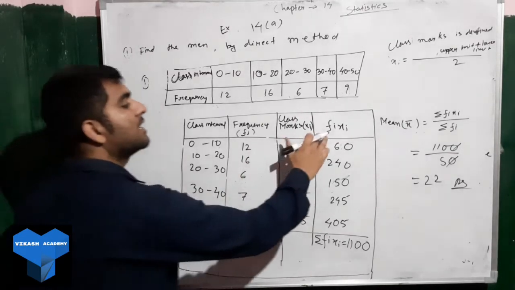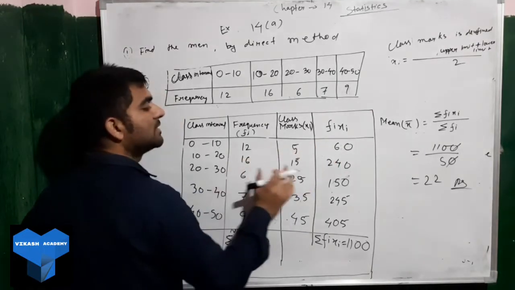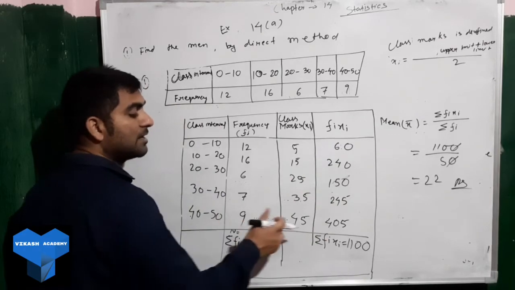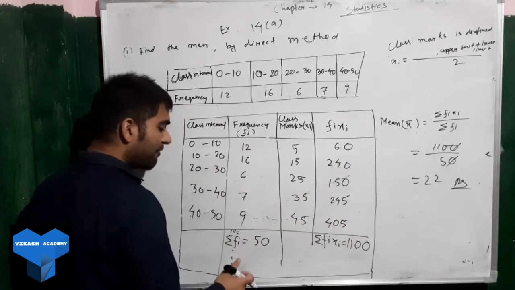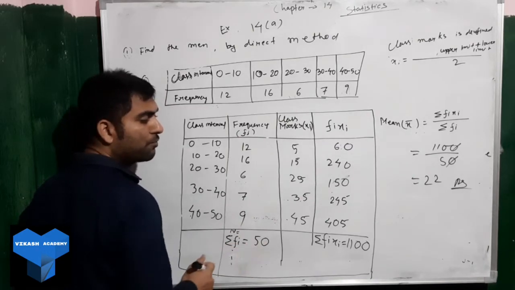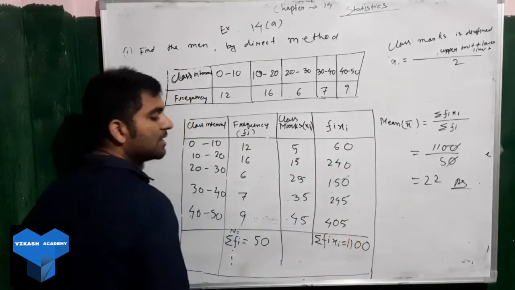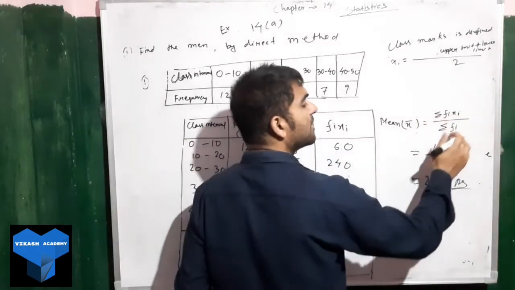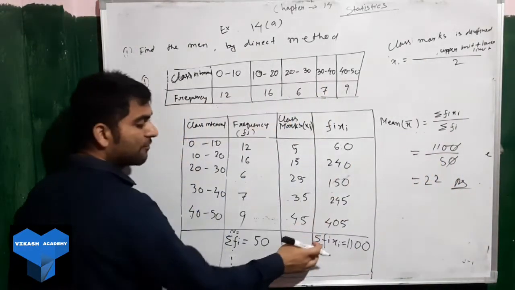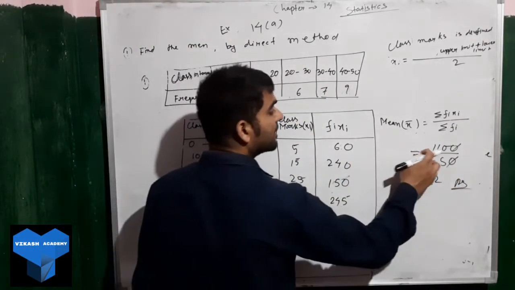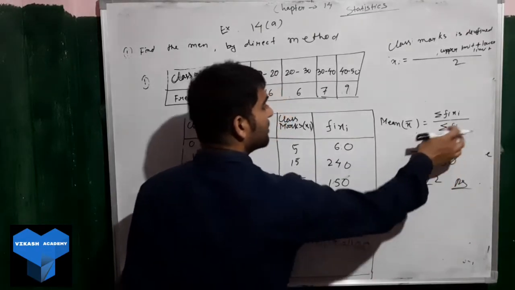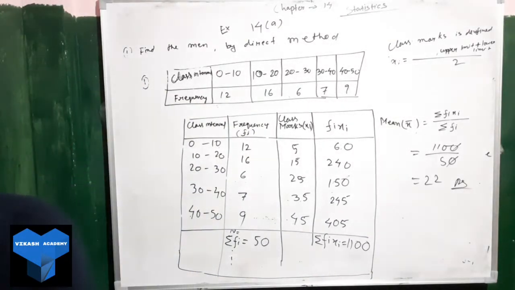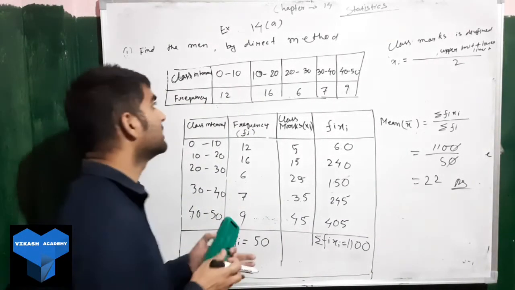Next, how to find fi xi? We will multiply 12 into 5, 60, 16 into 15, 240, 6 into 25, 150, 7 into 35, we will get 245, 9 into 45, 405. Next, add the fi, you will denote with n or summation fi equal to 50. When you add this column, you will get the summation of fi xi. Then you already know the mean equals summation fi xi by summation fi. Put the value, summation of fi xi, how much? 1100. So we divide this by summation of fi, 50. After solving, we got 22. So we'll be moving to question number 2. I hope you are clear with this.